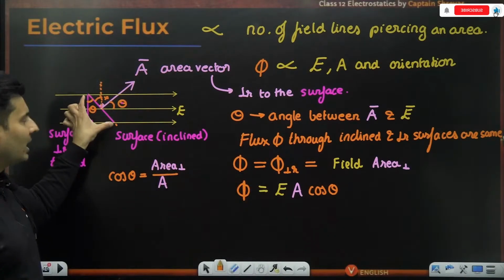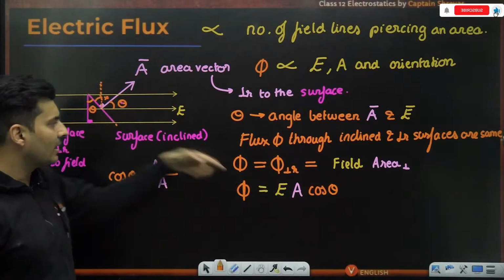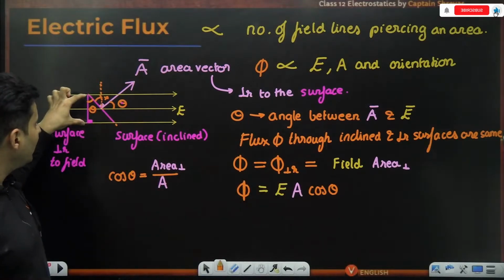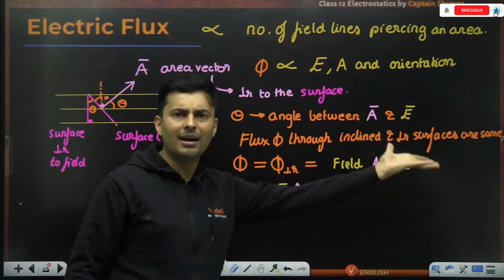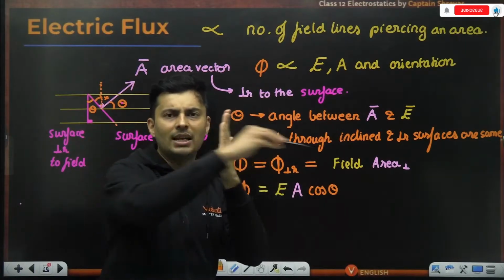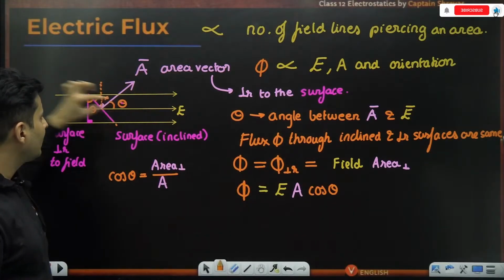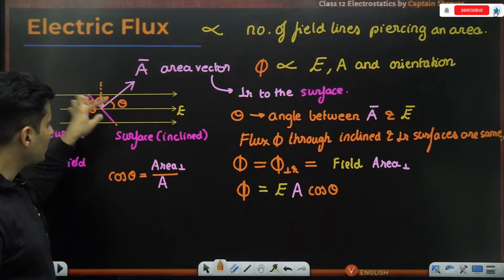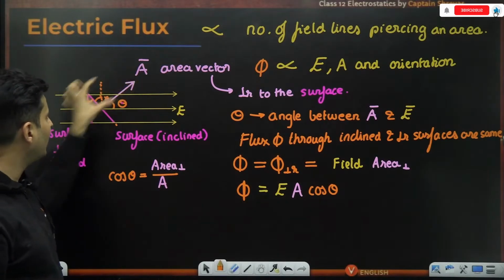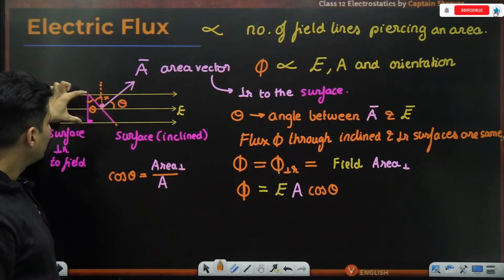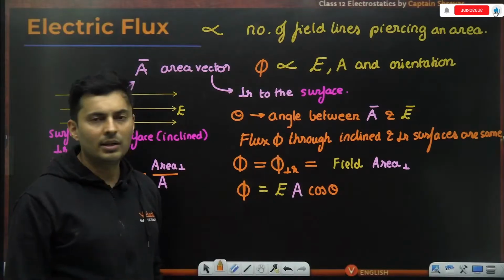So the flux through the inclined surface and the perpendicular surface were same because same lines are cutting through. The flux through the perpendicular one is easy to calculate. I can just say it is field into area. There is no question of orientation. Every line is passing through it. Nothing is missing through it. So field is E, area is this much. So I use trigonometry over here. Cos theta is adjacent by hypotenuse. Hypotenuse being A, that is that area. This will be nothing but A cos theta.